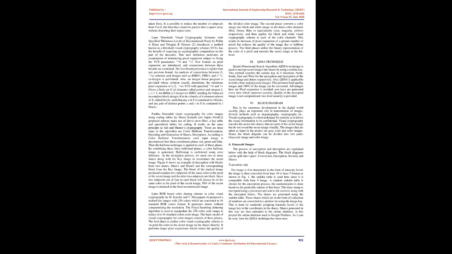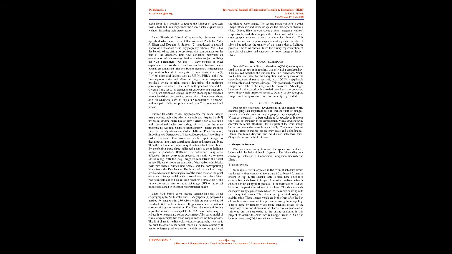It works on the same principle as Adi Shamir's cryptography. There are 3 steps in the algorithm: color halftone transformation, encoding and generation of shares, and decryption. In color halftone transformation, each input image is decomposed into 3 constituent planes: red, green and blue. Then the halftone technique is applied to each of these planes. By combining these 3 halftone planes, a color halftone image is generated.